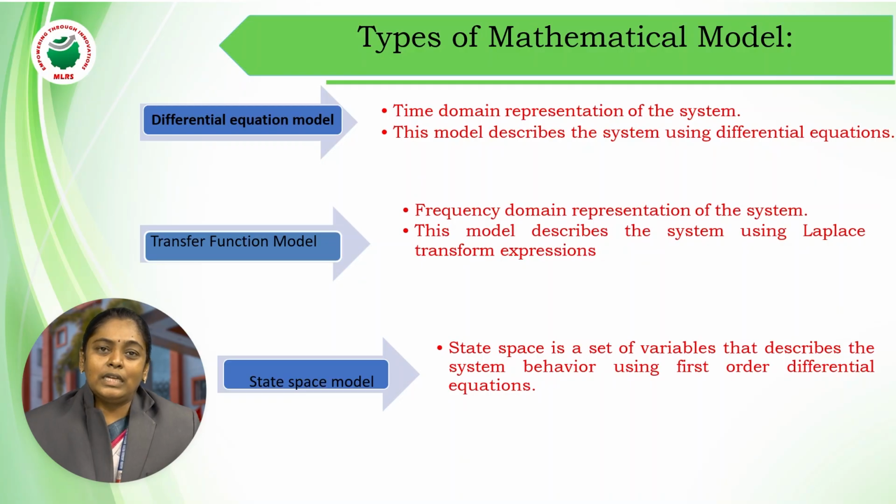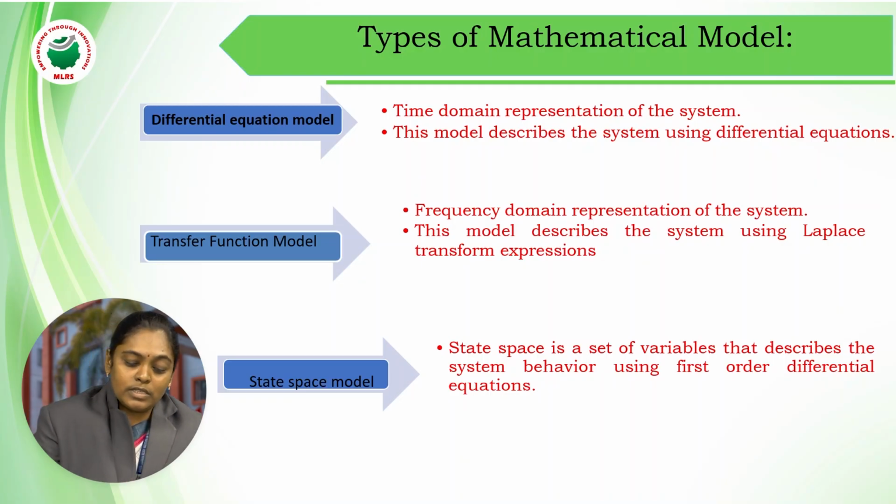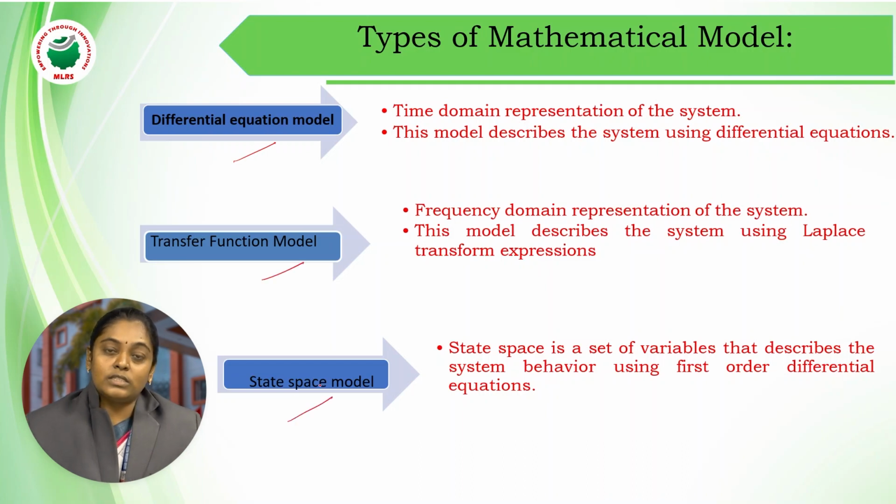Basically there are three types of mathematical model. The first one is the differential equation model, the second one is the transfer function model, and the third one is the state space model. So when do we use each one? The differential equation model is used whenever we are representing a time domain representation of a system. Whenever we represent a particular system in a time domain analysis, generally we go for the differential equation model, and by using it you can easily write down a differential equation.